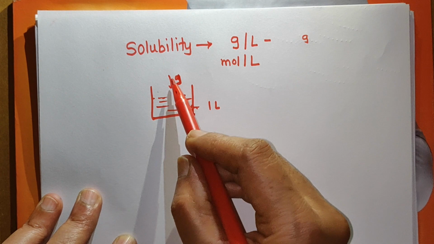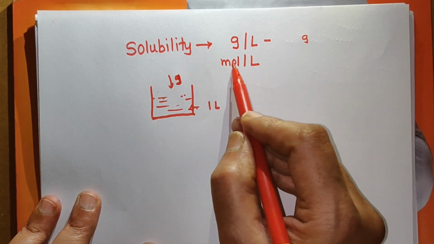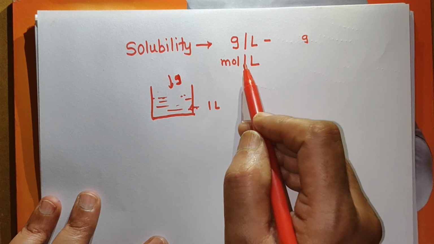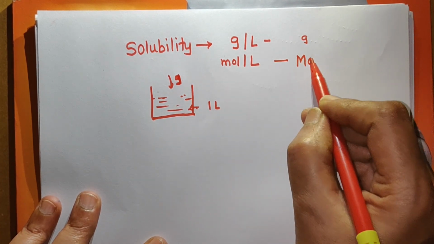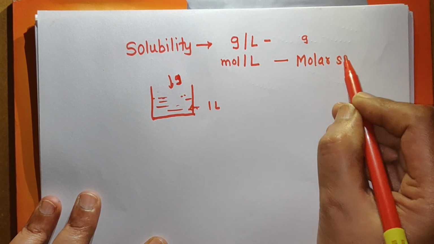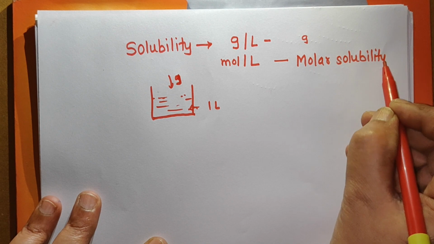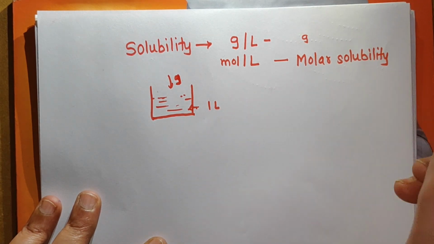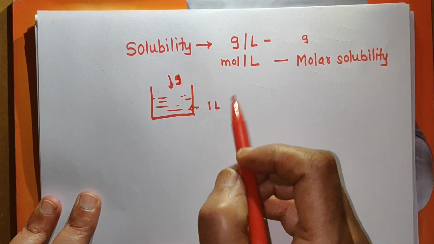Now these grams can be converted into moles, and this solubility is expressed in mole per liter, or it is called molar solubility. Remember, molar solubility is important for us. Concentration expressed in mole per liter is called molar solubility.